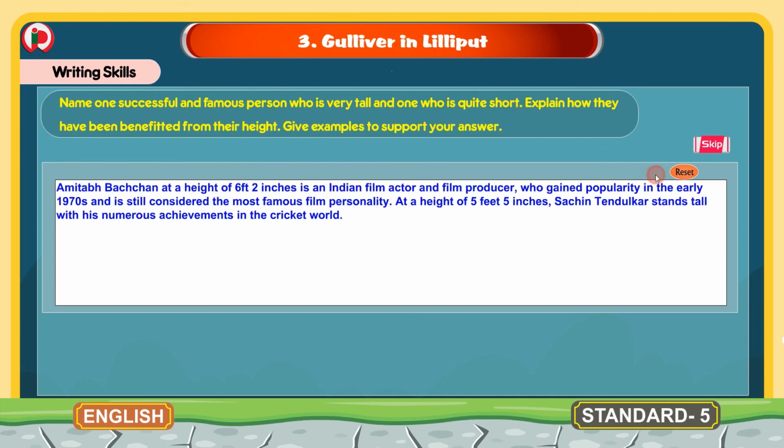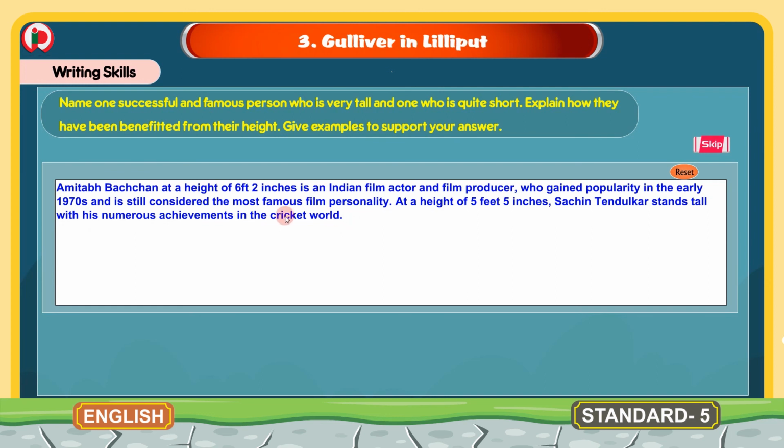Here I will give you two examples. You can write your own examples also. Amitabh Bachchan, at a height of 6 feet 2 inches, is an Indian film actor and film producer who gained popularity in the early 1970s and is still considered the most famous film personality. At a height of 5 feet 5 inches, Sachin Tendulkar stands tall with his numerous achievements in the cricket world.